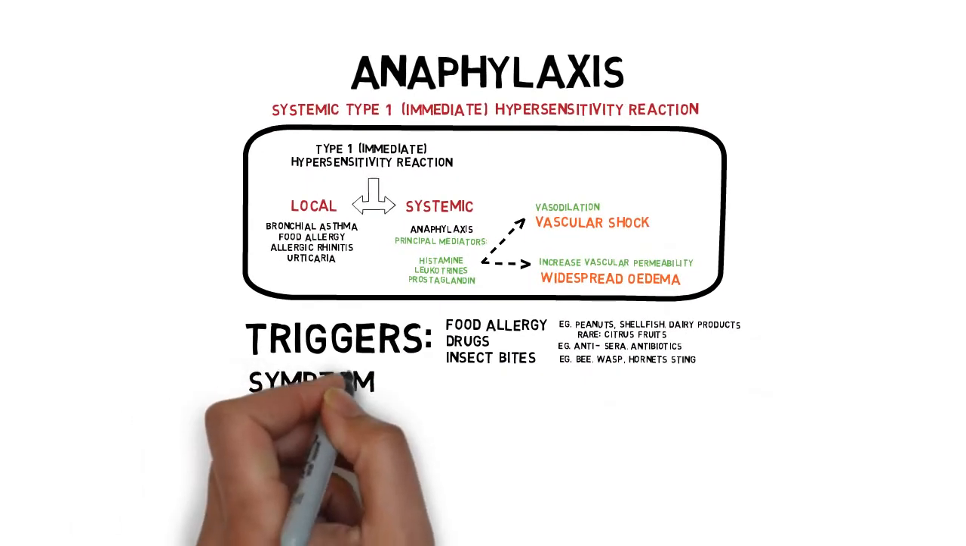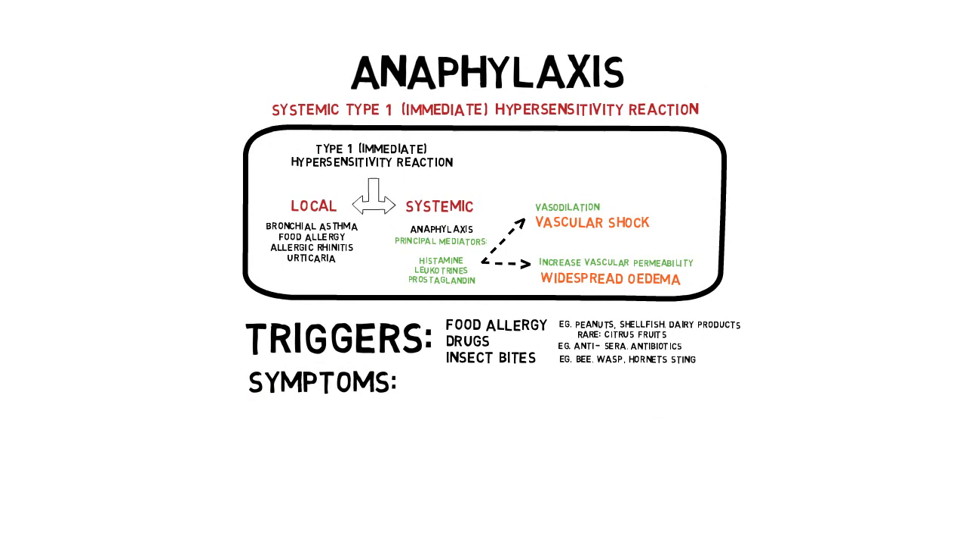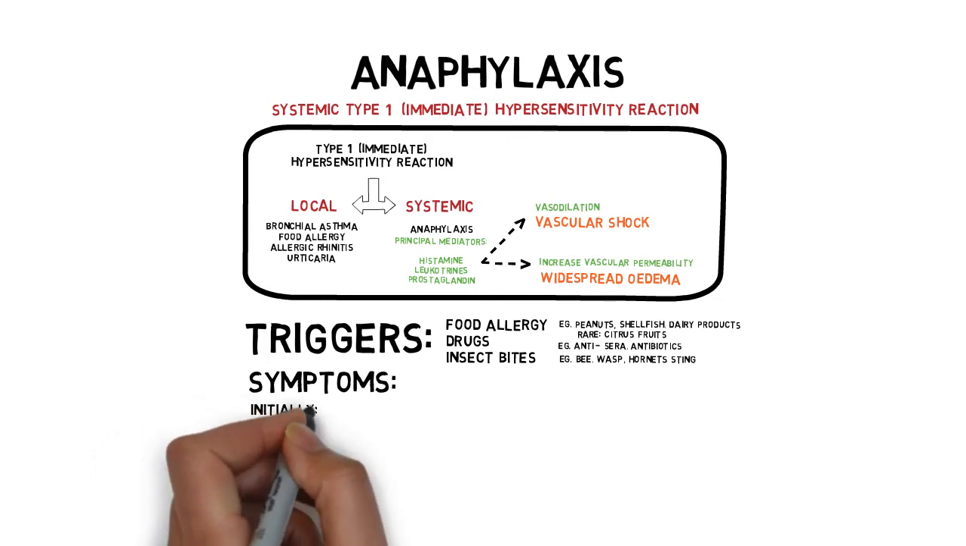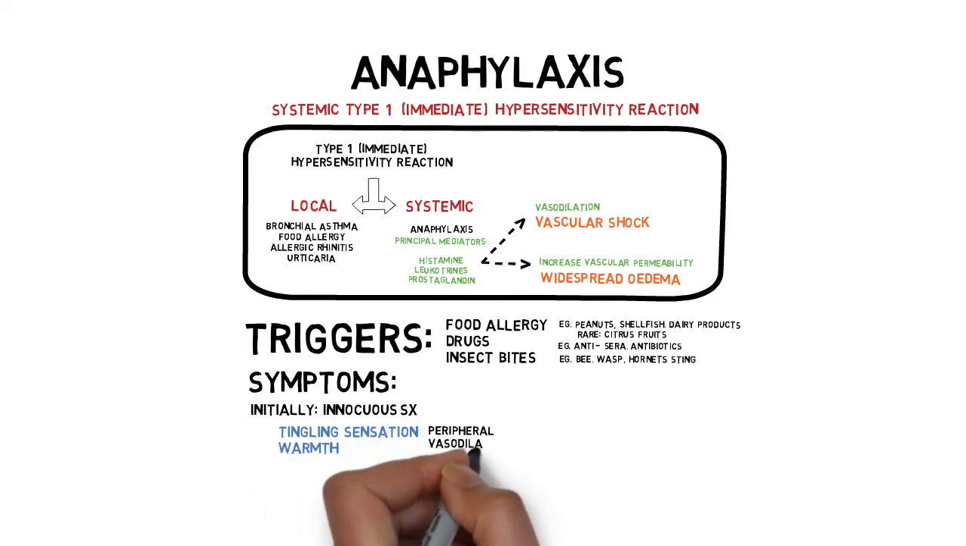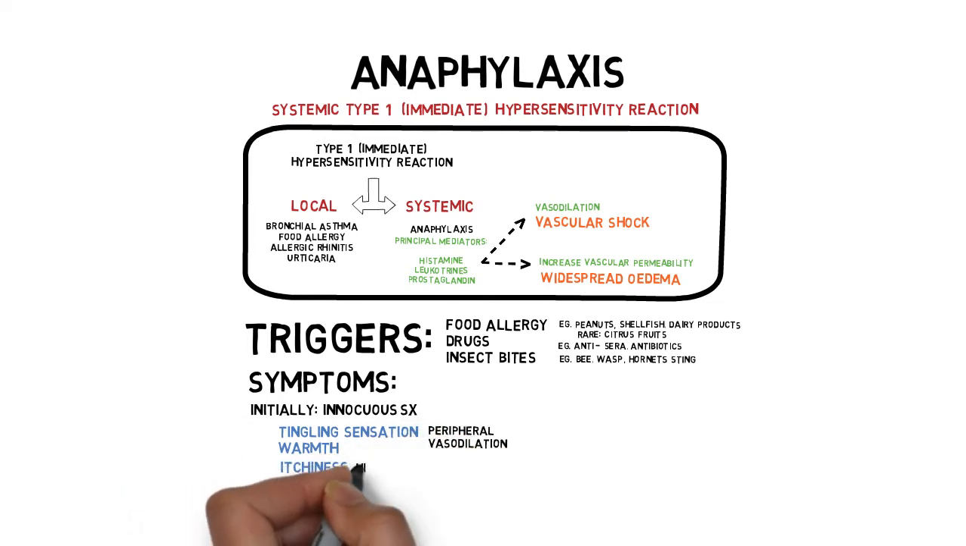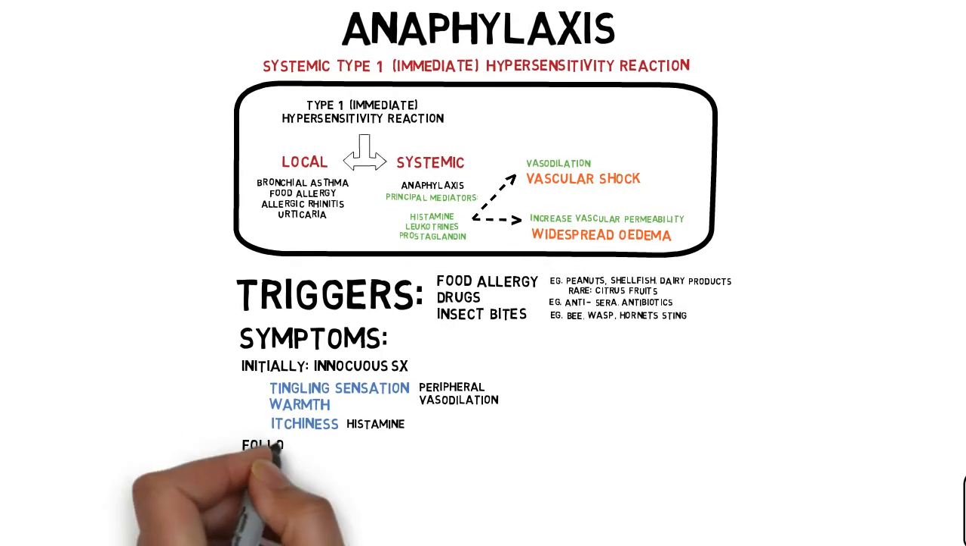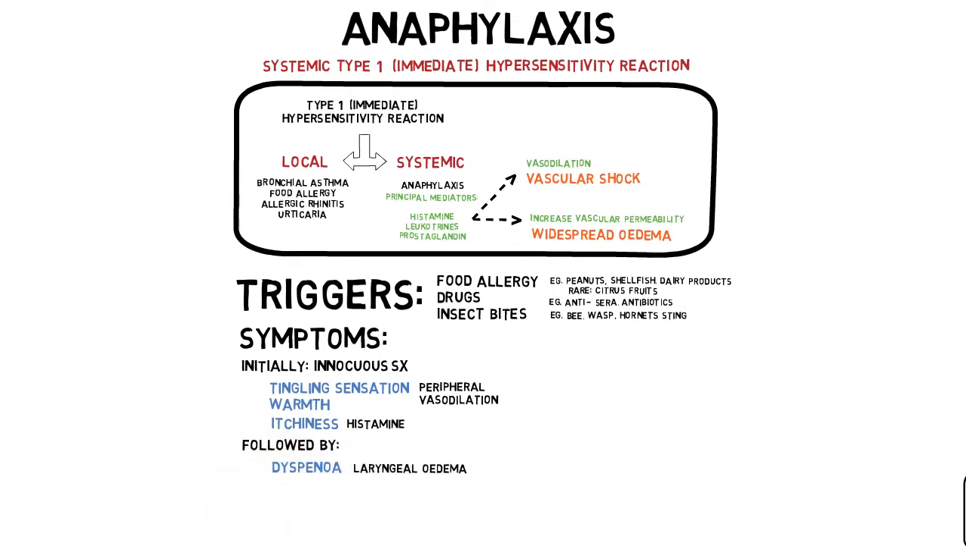Next is anaphylaxis. This disease is diagnosed clinically. It is also an emergency, so quick identification of its clinical features, especially clinical signs, is very important. The initial symptoms of anaphylaxis can be innocuous, such as tingling sensation, warmth feeling due to sudden peripheral vasodilation, or itchiness due to histamine. This is followed by sudden dyspnea due to laryngeal edema, pre-syncopal symptom due to hypotension, swelling and rashes with increased vascular permeability.